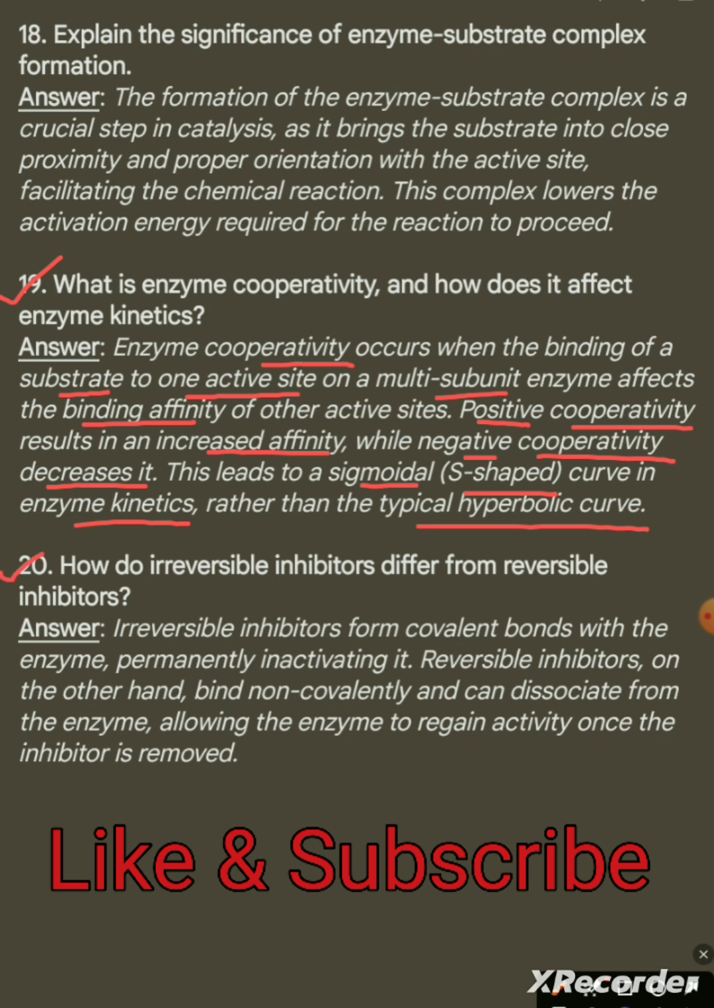Last question. How do irreversible inhibitors differ from reversible inhibitors? Answer. Irreversible inhibitors form covalent bonds with the enzyme, permanently inactivating it. Reversible inhibitors, on the other hand, bind non-covalently and can dissociate from the enzyme, allowing the enzyme to regain activity once the inhibitor is removed.